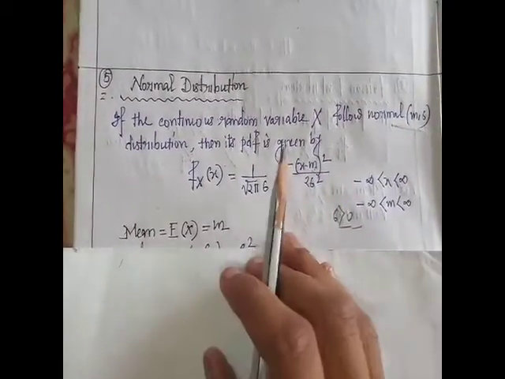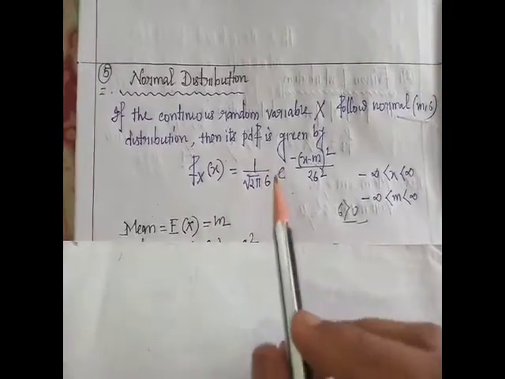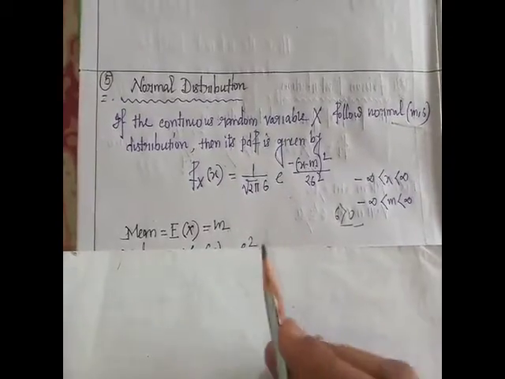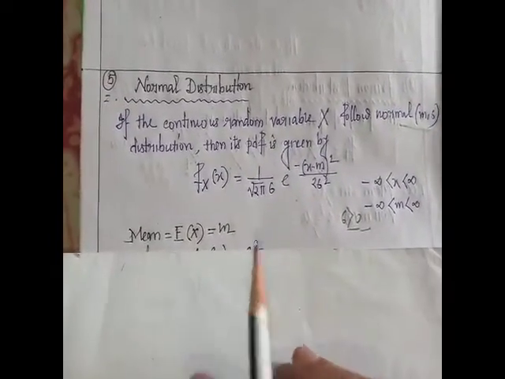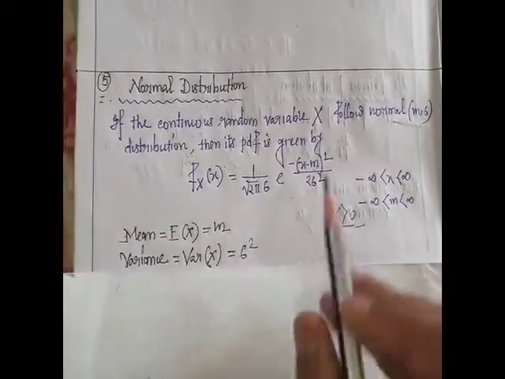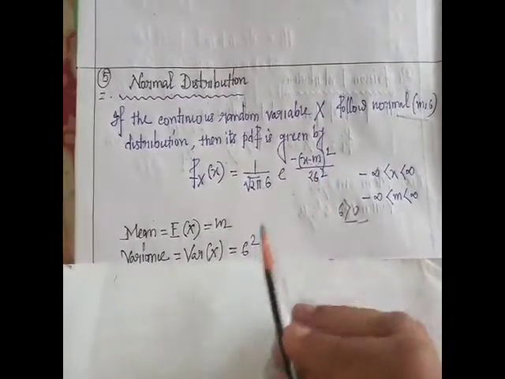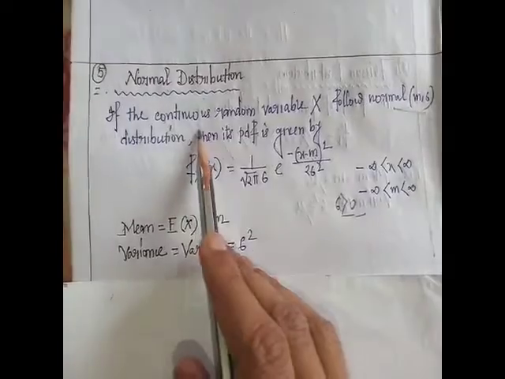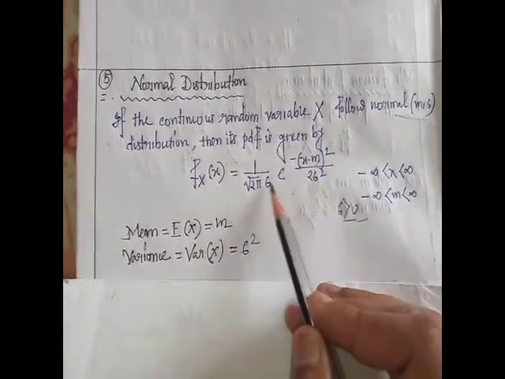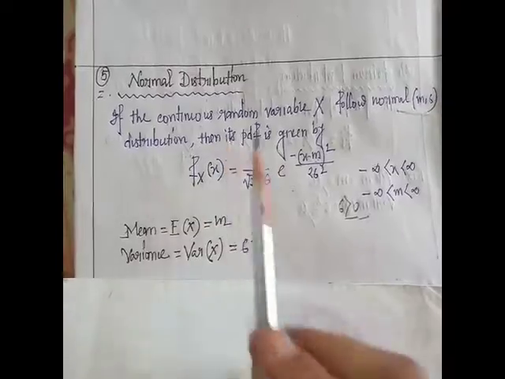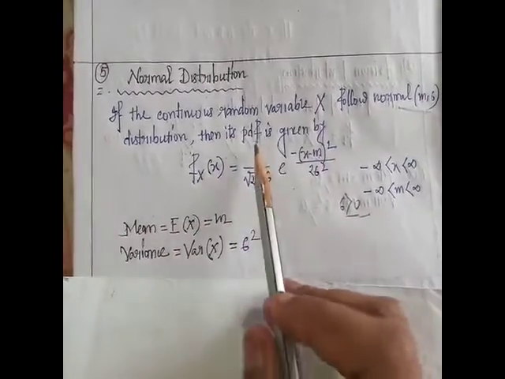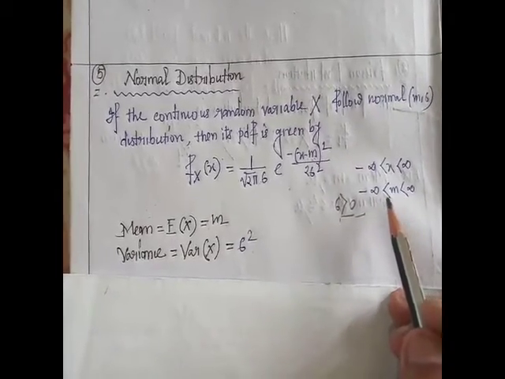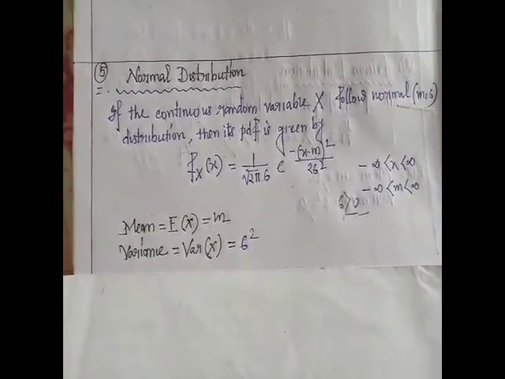If we calculate variance of x, meaning expectation of (x minus m) whole square, where m is the mean, we get variance. We ultimately get variance of x is sigma square. This sigma square is the variance of normal distribution, and this m is the mean of normal distribution, where sigma is greater than 0 and m runs from minus infinity to infinity. This is a very important result.